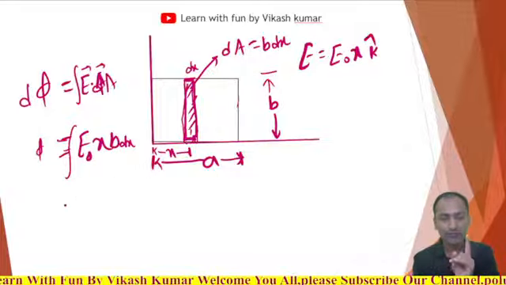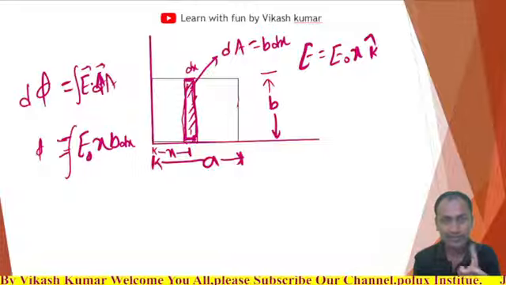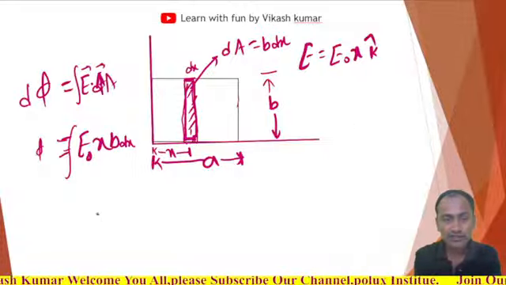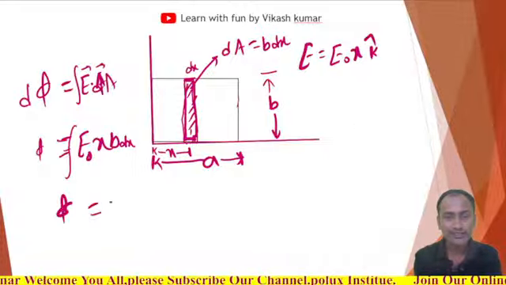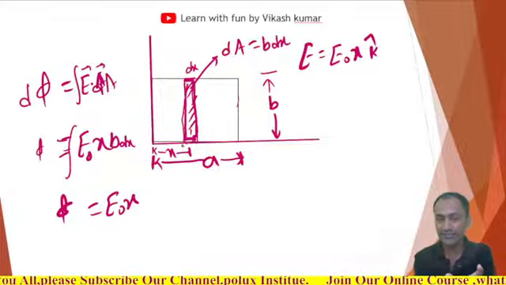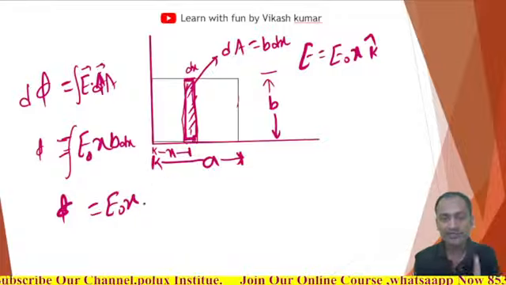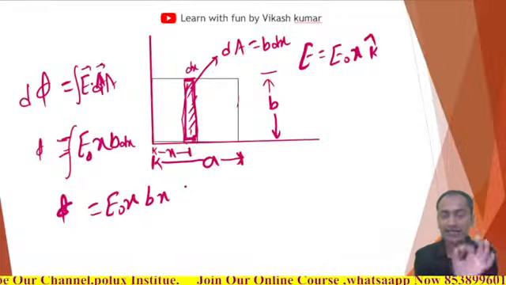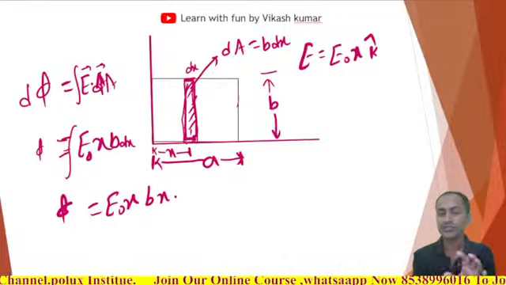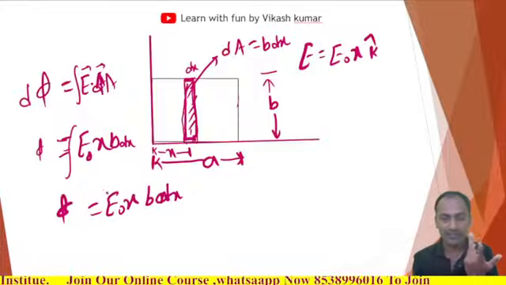Now, integrating from where to where, I am writing this equation once again clearly. Phi can be written as E naught into x, where E naught x is the electric field at x distance, and the area is b into dx, and the angle is 0 degrees. So cos 0 is 1, so no need to write it, and then the integration.